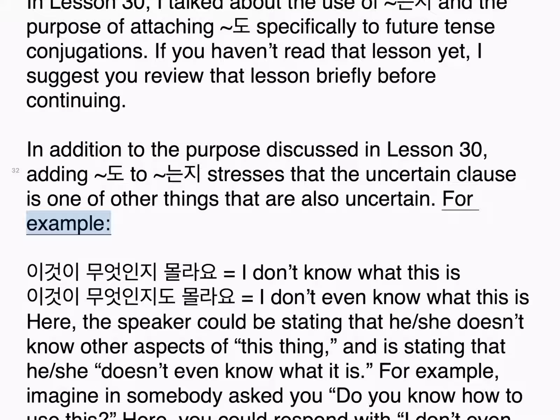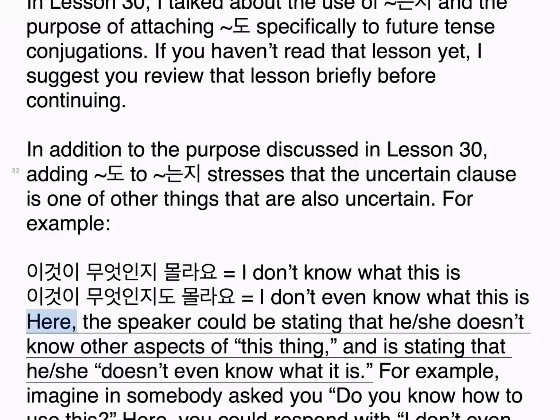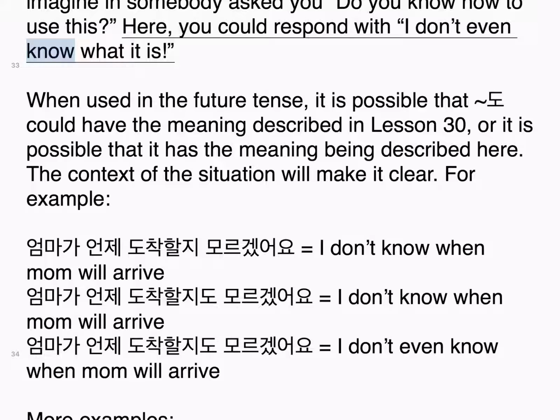For example, 이것이 무엇인지 몰라요. I don't know what this is. 이것이 무엇인지도 몰라요. I don't even know what this is. The speaker could be stating that she doesn't know other aspects of this thing, and is stating that she doesn't even know what it is. For example, imagine somebody asked you, do you know how to use this? Here, you could respond with I don't even know what it is.